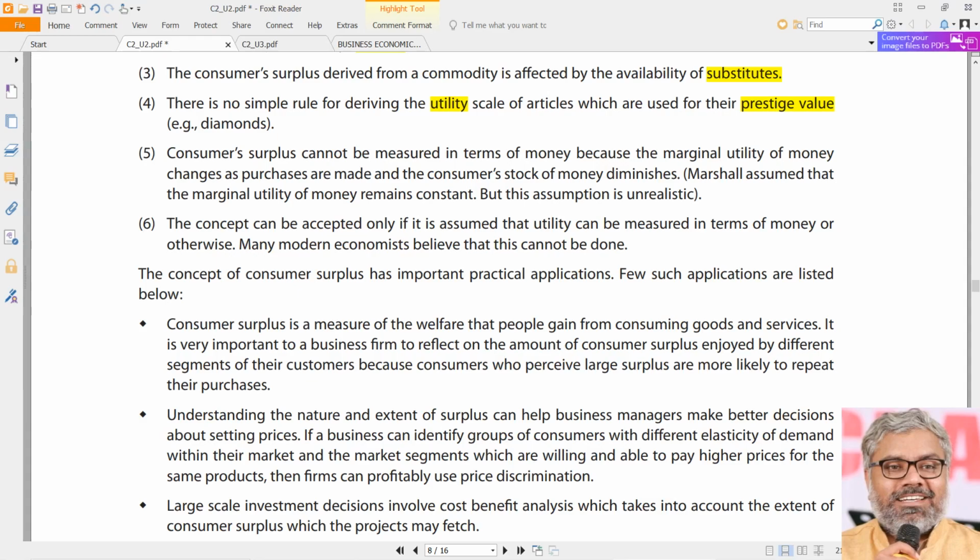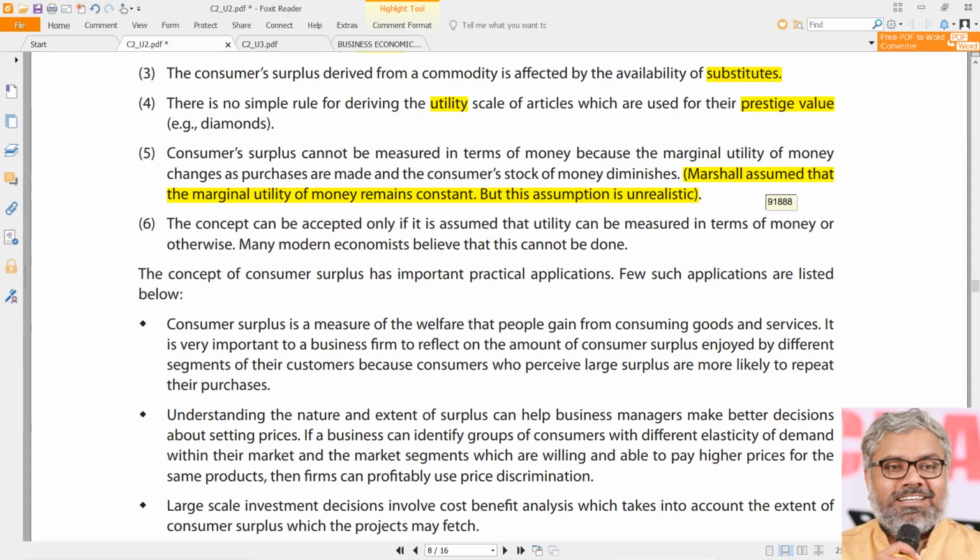And one more thing is, the consumer surplus cannot be measured in terms of money because the marginal utility of money changes. Of course, what Marshall assumed is that the marginal utility of money remains constant, but really it is not possible.